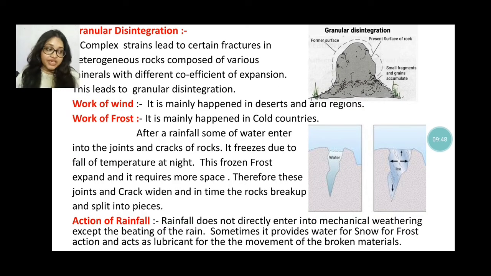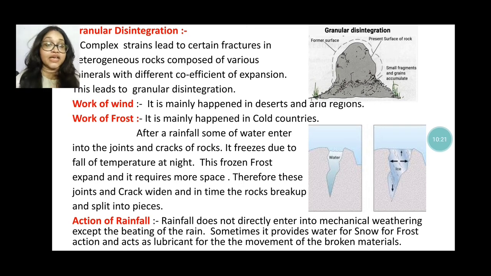Okay, next one is granular disintegration. This type of weathering happens in a heterogeneous type of rock. One thing I forgot to tell you, exfoliation is also known as the onion type, like an onion has one layer after another layer, right? Onion has one layer after another layer.